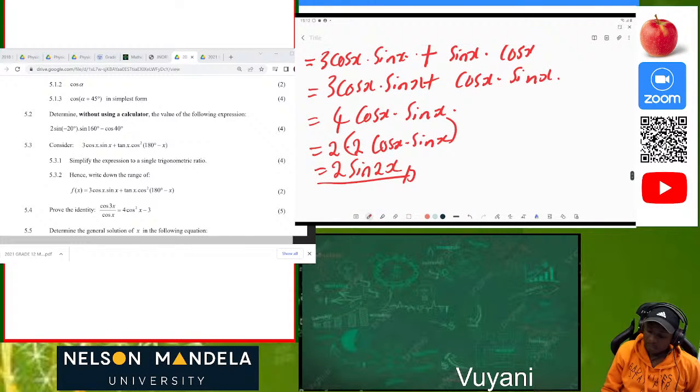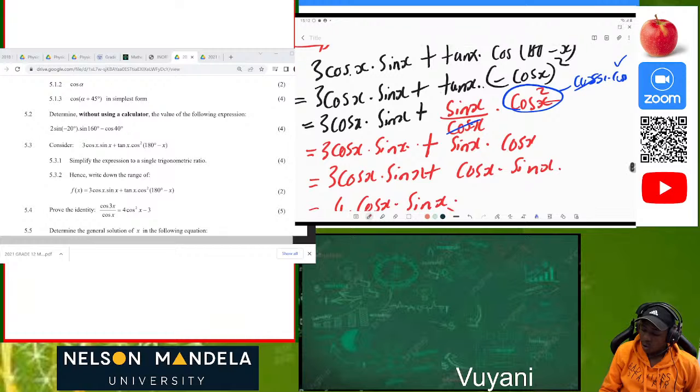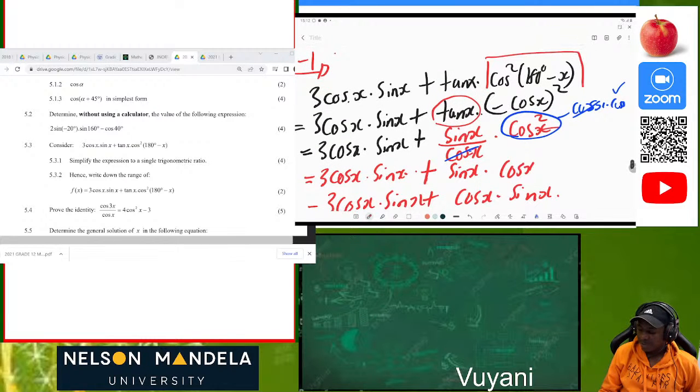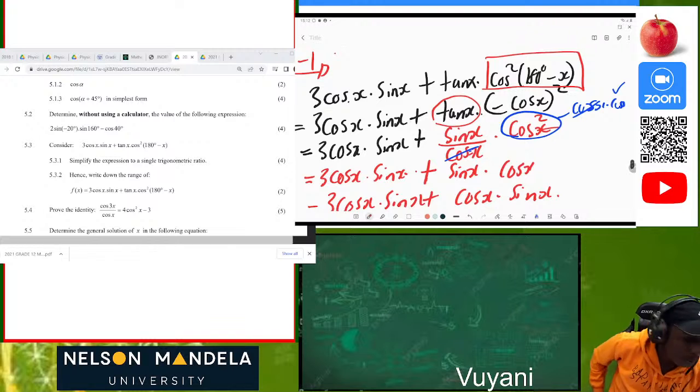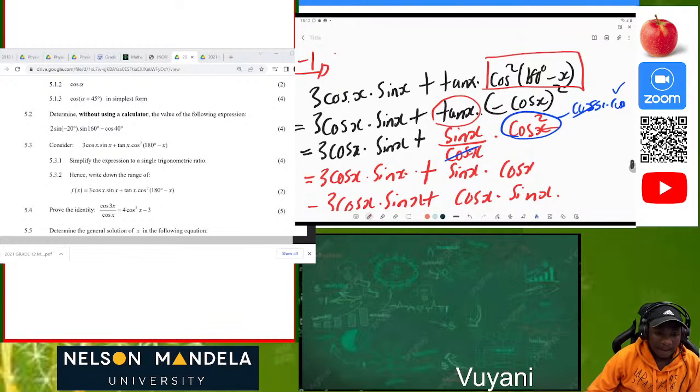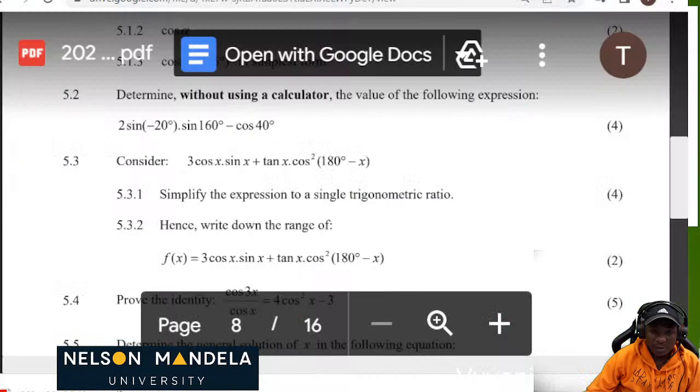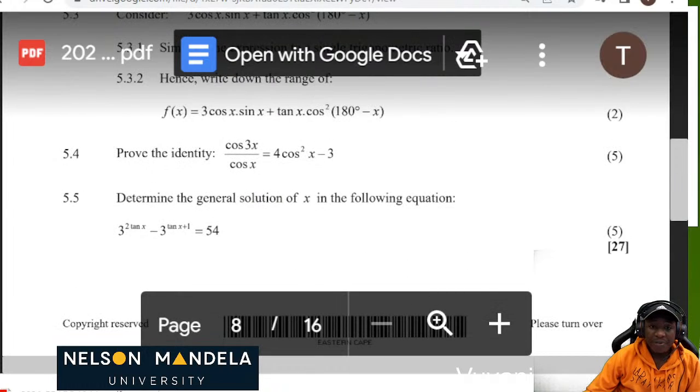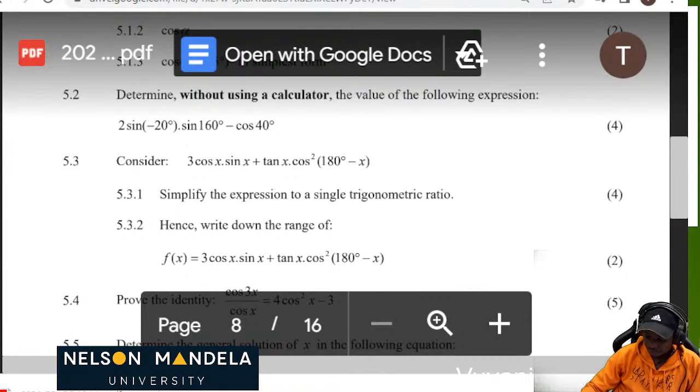Okay? So the key, we say that we convert all identities, and we also use the reduction formula so that we can have simple trigonometric ratios. Splendid. Now let's move to the next problem. So 5.3.2. Now we're looking at 5.3.2.